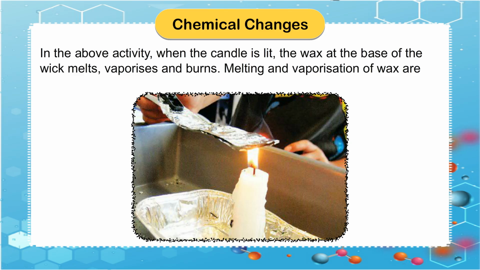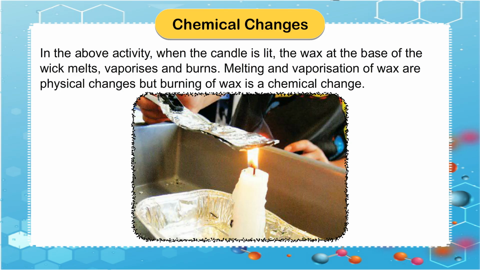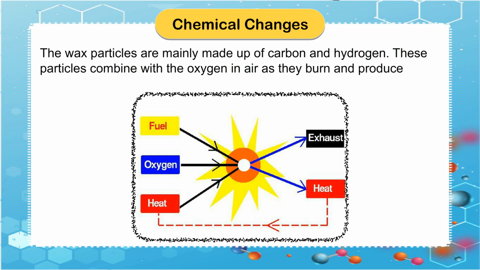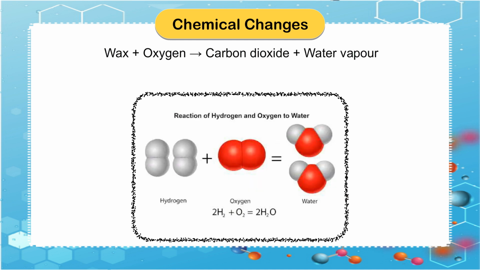Melting and vaporization of wax are physical changes, but burning of wax is a chemical change. The wax particles are mainly made up of carbon and hydrogen. These particles combine with the oxygen in air as they burn and produce carbon dioxide and water vapor. Wax plus oxygen gives us carbon dioxide plus water vapor.